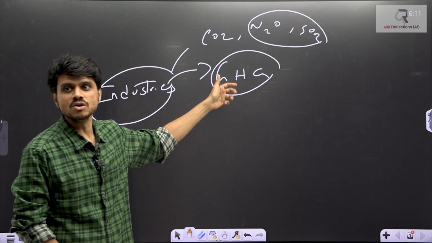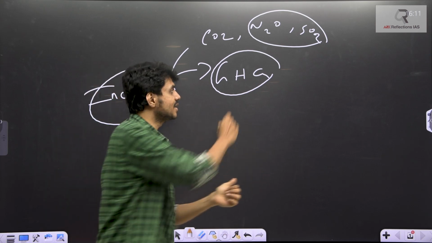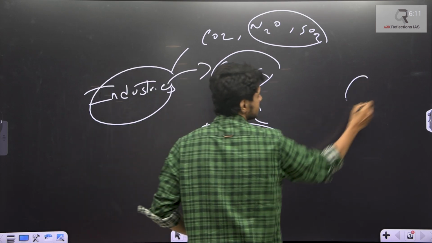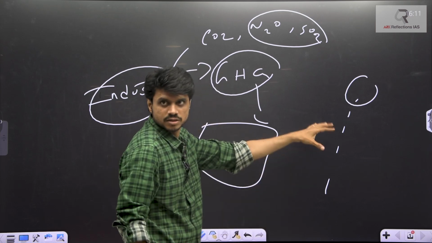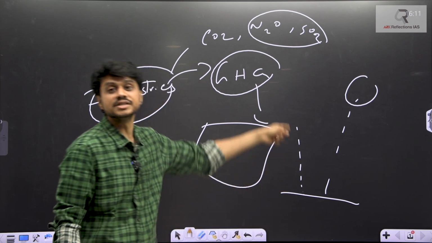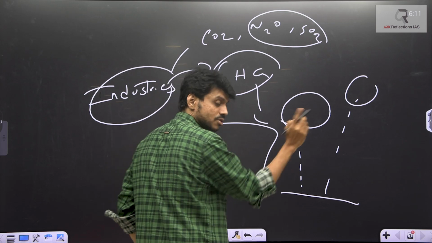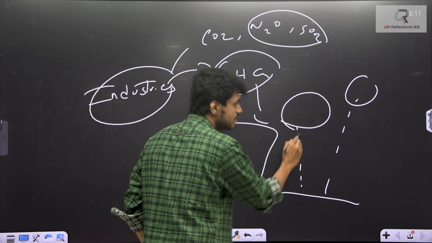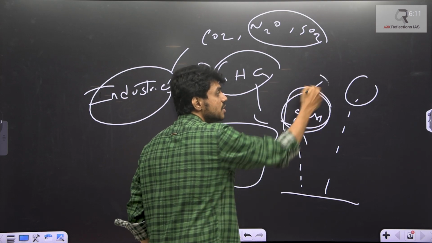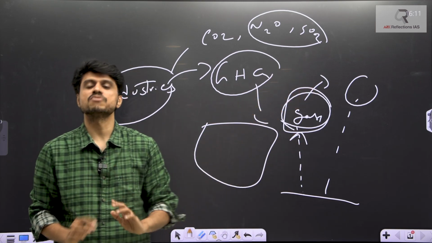Greenhouse gas. What is greenhouse gas? Basically, greenhouse gas, even this year they have asked, simple NCERT thing. These are the gases that trap the heat. From the sun, you are getting the radiation. Then it will hit the earth surface. After hitting the earth surface, it will go back. Reflected terrestrial radiation. This radiation will be trapped by gases. These gases are called greenhouse gases. They are not immediately leaving the earth surface. They are trapped for a certain period of time.